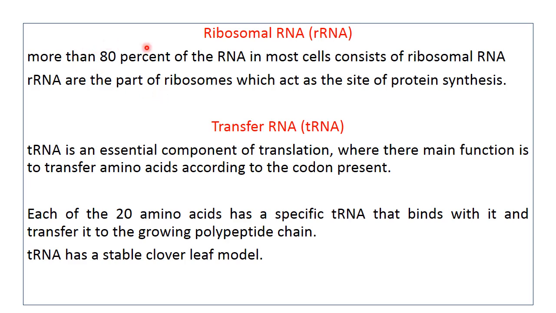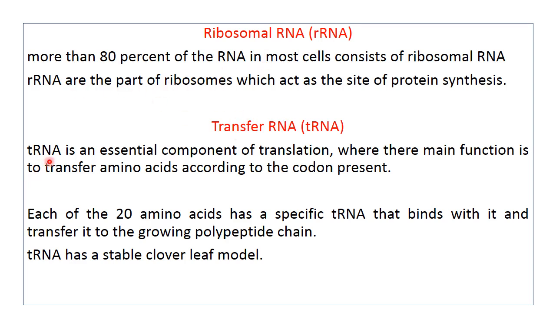As a cell has to synthesize a number of proteins, and the synthesis of a number of proteins requires a number of ribosomes, ribosomes are made up of proteins and ribosomal RNA molecules. In a cell, more than 80% of RNA is ribosomal RNA.